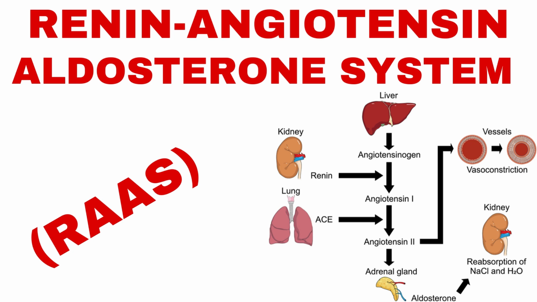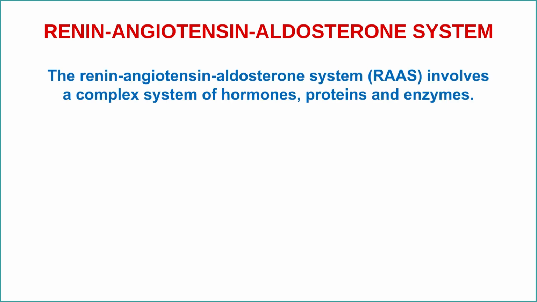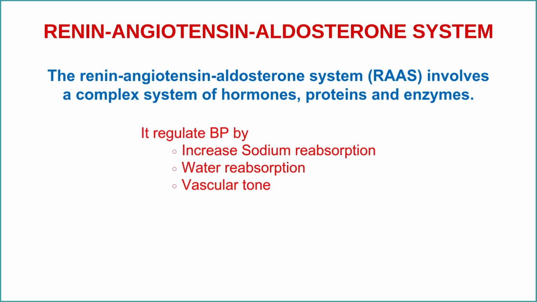In this video, we will be covering the renin angiotensin aldosterone system. The renin angiotensin aldosterone system is essential for long-term blood pressure regulation. It involves a complete system of hormones, proteins, and enzymes. RAAS regulates the blood pressure by increasing sodium reabsorption, water reabsorption, and vascular tone.